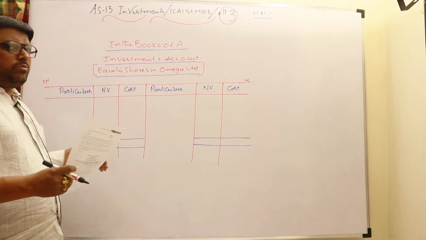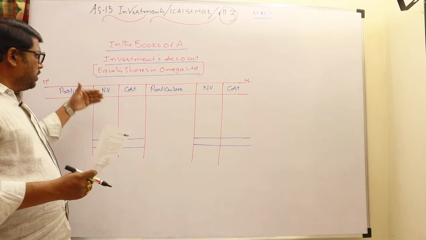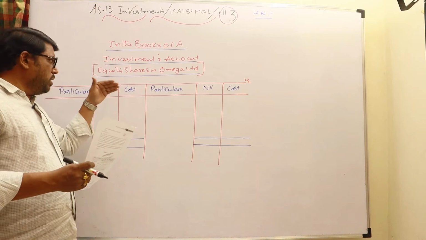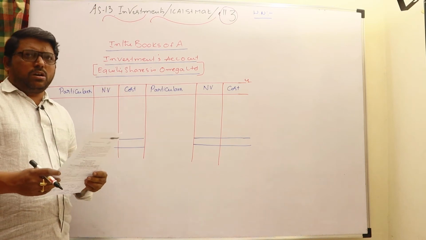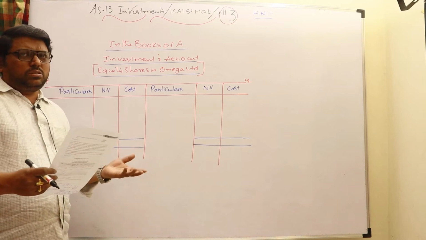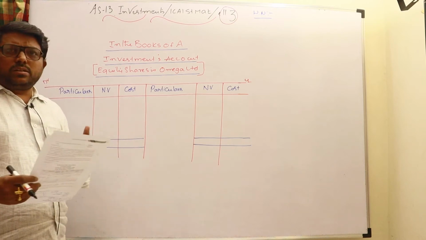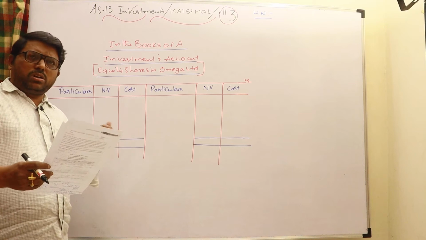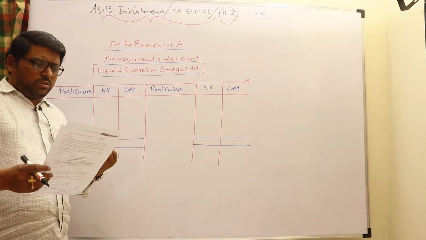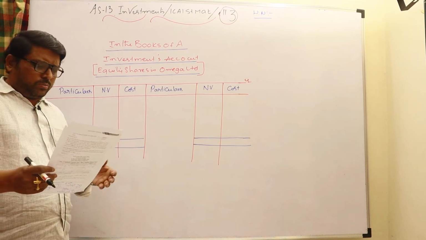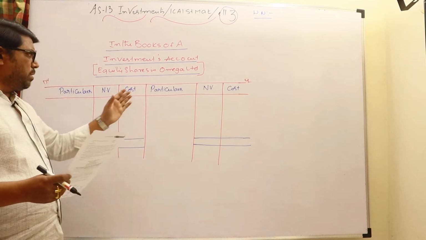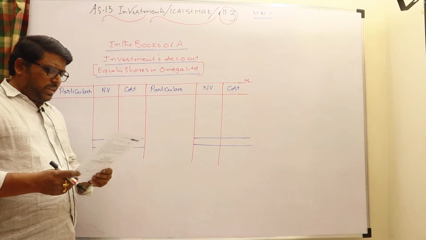You may have a column for particulars, and after that one column for nominal value and another column for cost. You may have one more column for dividend also, but here dividend is not there, so the dividend column is not maintained. So the date column and the dividend column are not required and both are ignored here. Otherwise you may take the date column and the dividend column also. So simply particulars, nominal value and cost, on both sides, we have taken.